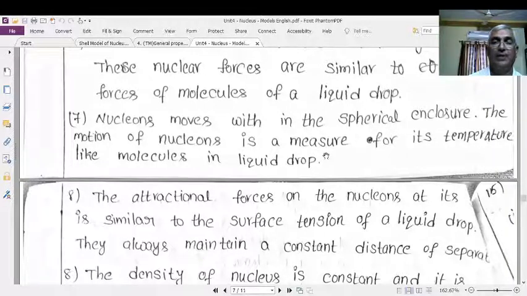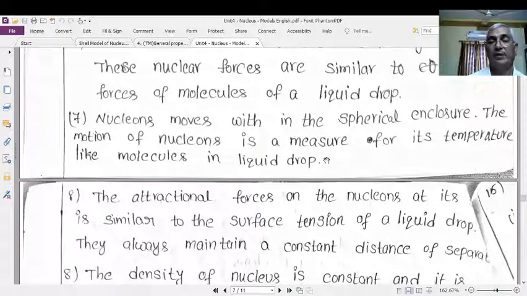Right. Now we will discuss the different identities of the nucleus and the liquid drop. The motion of the nucleons is measured as temperature, like the molecules in the liquid.